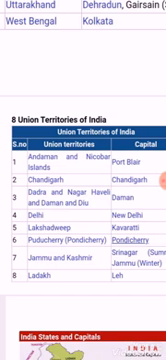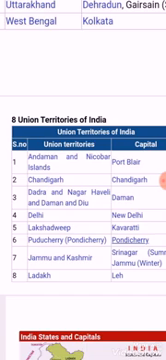But in the year 2019, a bill passed in the Lok Sabha and also in the Rajya Sabha. At present, both union territories have merged with each other and are known as a single union territory, Dadra and Nagar Haveli and Daman and Diu. Its capital is Daman. Next is Delhi. Fifth number Lakshadweep. Its capital is Kavaratti. Next is Puducherry, or Pondicherry. Its capital is Pondicherry.